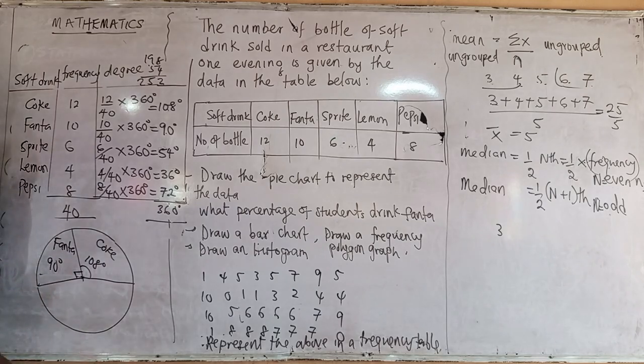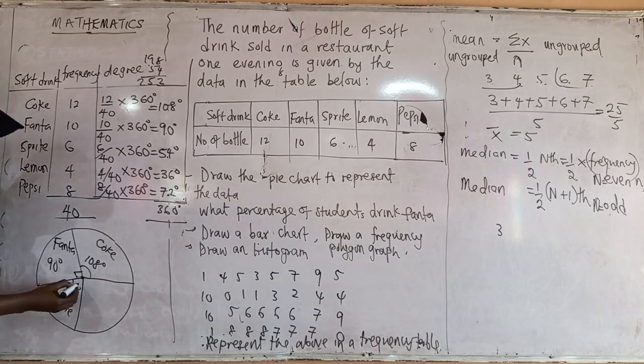Please, if they can get me a protractor, we have a light protractor. Let me show them a sample of how to do that. Now, then we have 54. You draw 54 degrees. That will be Sprite.